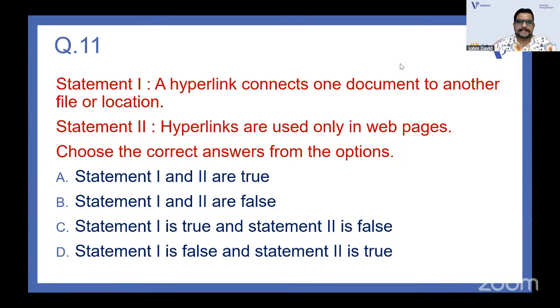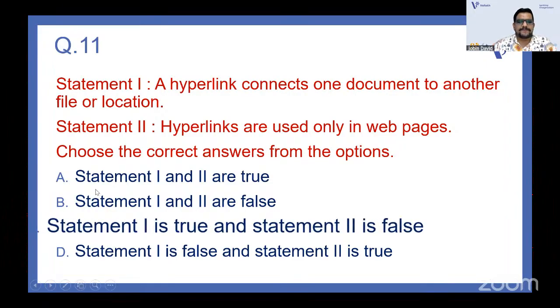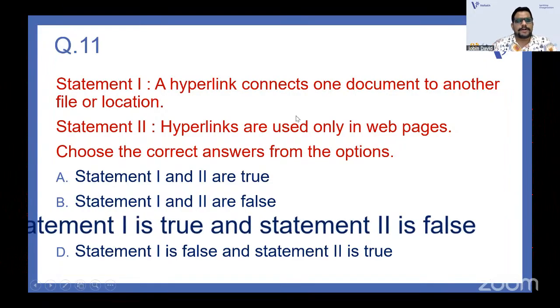A hyperlink connects one document to a file or location. Hyperlinks are used only in web pages. What do you think, guys? Are both statements correct or both wrong? I am waiting for answers. Yes, the answer is 1 is true and 2 is false. It is not used only in web pages.